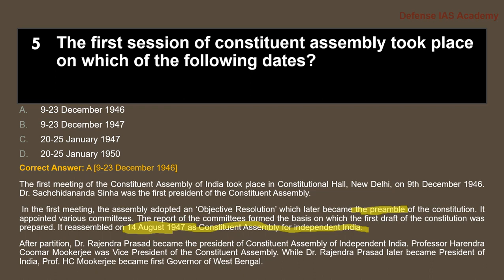The president before India became independent was Dr. Sachchidananda Sinha, and after the partition, Dr. Rajendra Prasad became the president once it became an independent country. Professor Harendra Kumar Mukherjee was Vice President of the Constituent Assembly, while Dr. Rajendra Prasad later became President of India. Professor H.C. Mukherjee became the first Governor of West Bengal.